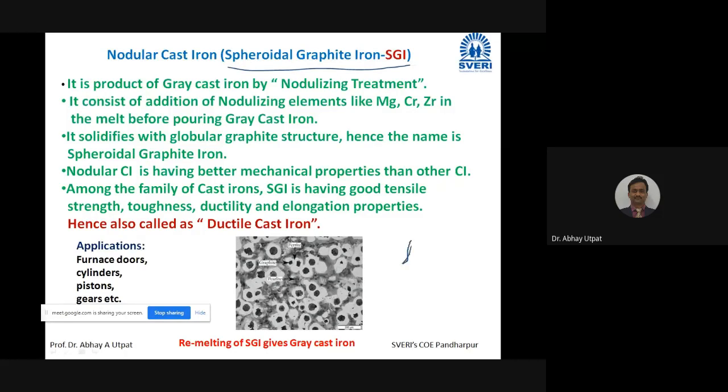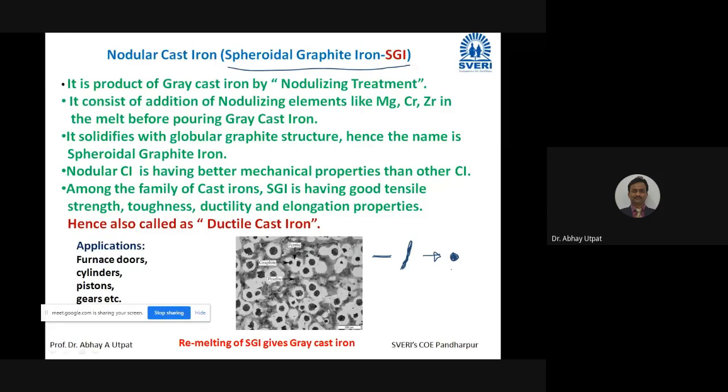This is a flake shape. This is converted into globules, a round ball-like shape. So these flakes are converted into nodules. That's why this cast iron is called as nodular cast iron.